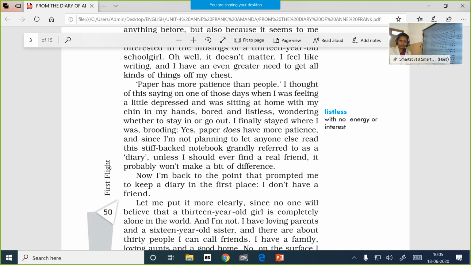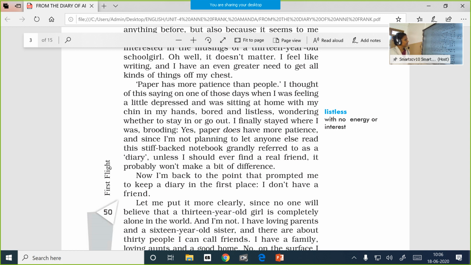So she also recollects that a few days back she was sitting a bit dull and listless. Listless is having no energy, having no enthusiasm. She felt the condition of a girl who would be locked down in a house. And so she was really bored, and that too living under the constant fear of being killed by the Nazis. So it was really troublesome. And so she was thinking about her own condition and felt a bit bored. And then this thought suddenly came to her mind.